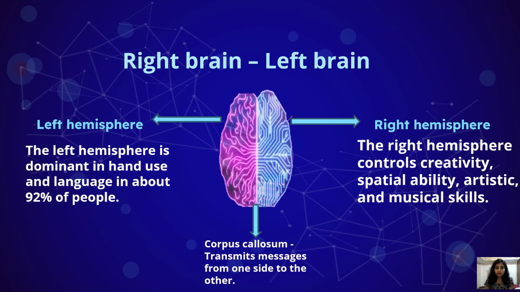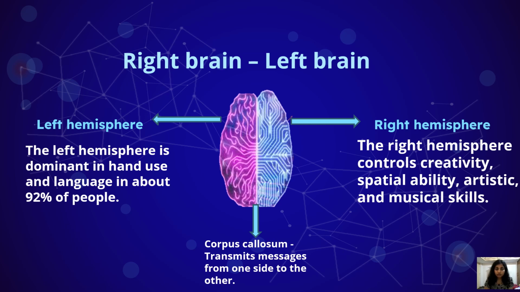The cerebrum is divided into right hemisphere and the left hemisphere. These two hemispheres are connected by a bundle of fibers called corpus callosum, and this corpus callosum will also perform a function of transmitting the message from one hemisphere to the other hemisphere. And the two hemispheres will control the opposite side of the body. For example, if there is a stroke in the right side of the brain, then the left arm and the leg get paralyzed.